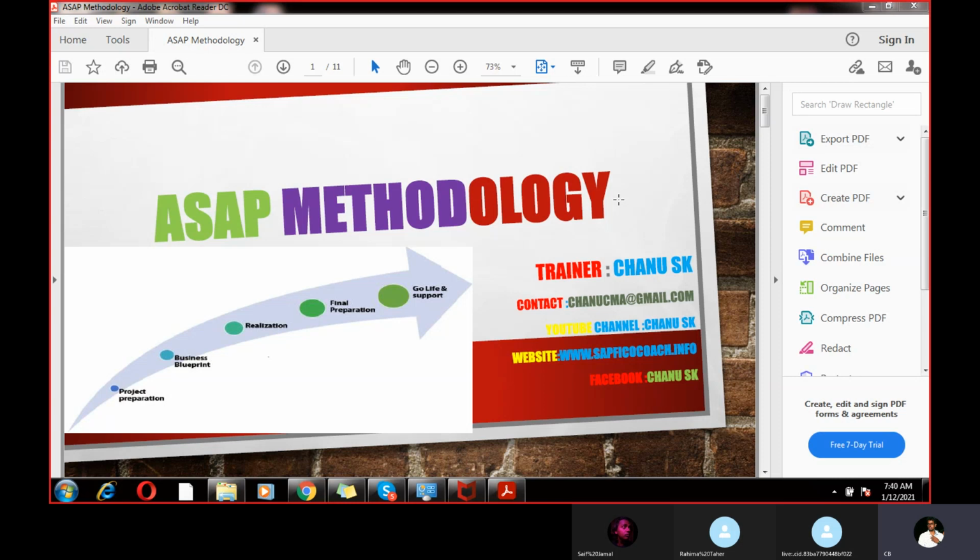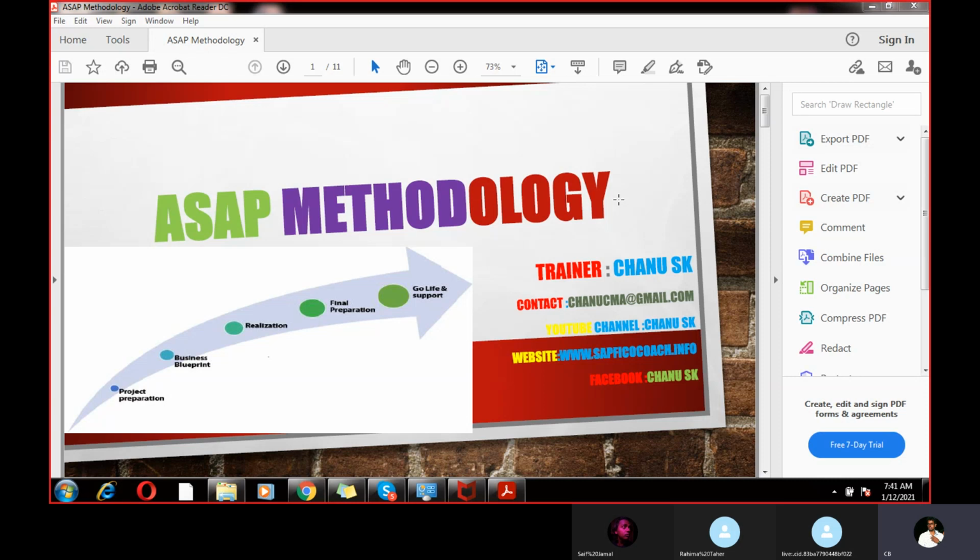What are the steps in SAP methodology? Can you explain the realization phase? Can you explain what happens in the final preparation? How did you prepare business blueprints? Have you been involved in project preparation? These types of questions will come from SAP methodology. That is the reason I'm explaining it.